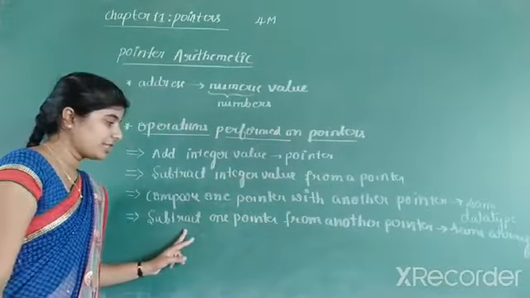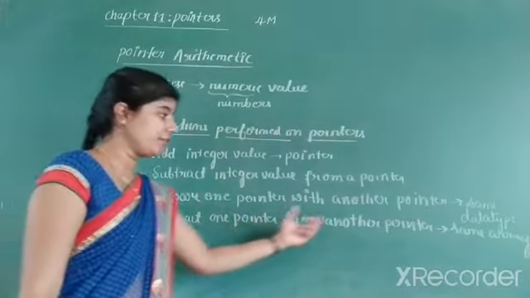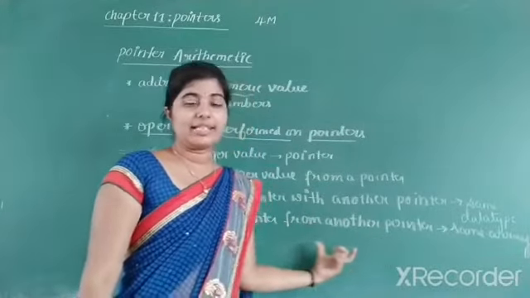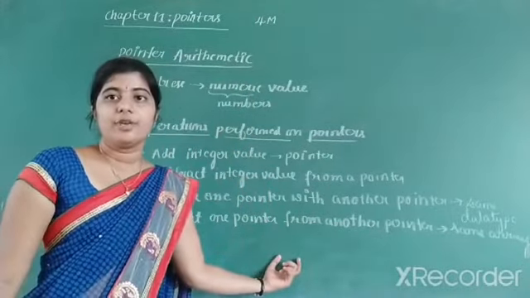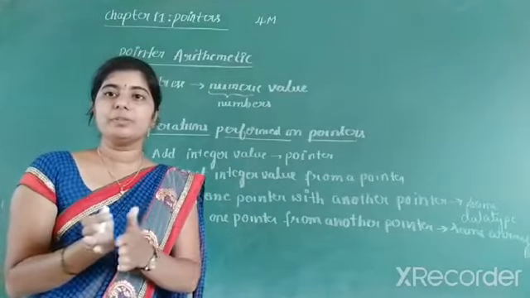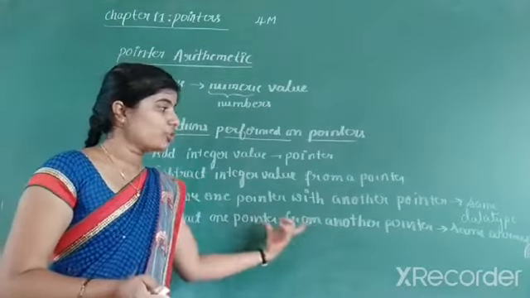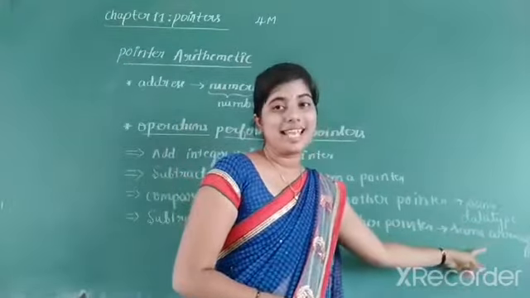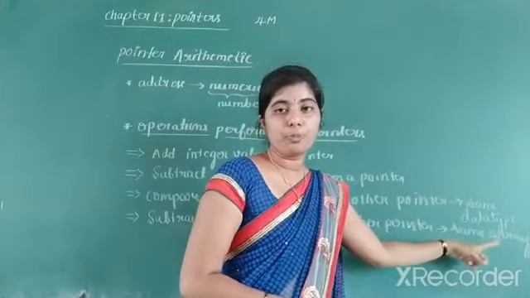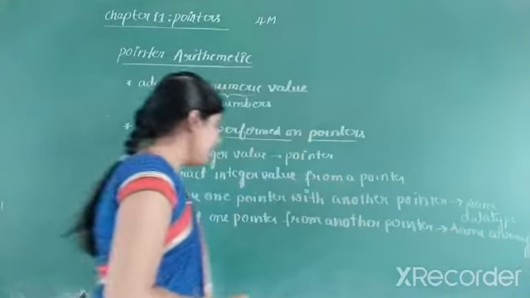If you want to perform a subtraction between two pointers, those pointers should be of the same array, or those pointers should point to the same array.